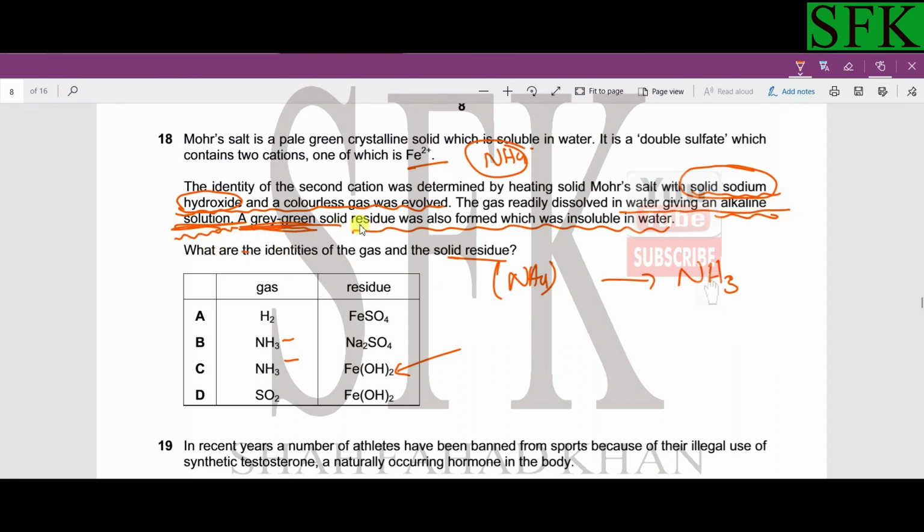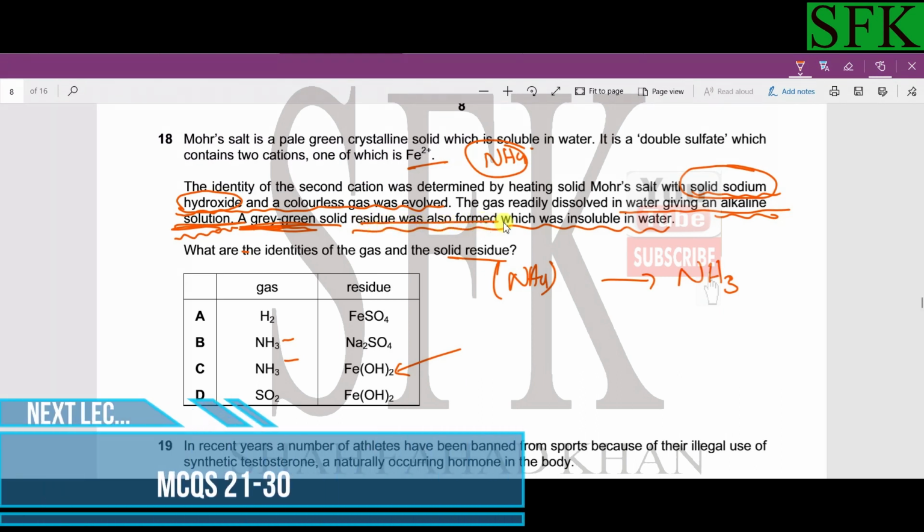Now it says that a gray-green solid residue was also formed, which was insoluble in water. A gray-green residue being formed would mean iron. This is actually a test for iron(II) ions: when they react with aqueous ammonia, they form a green precipitate, which is iron(II) hydroxide. So the best option is option C.